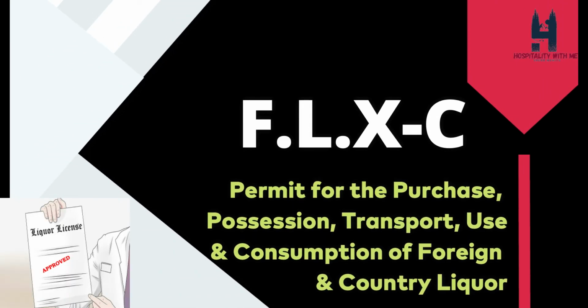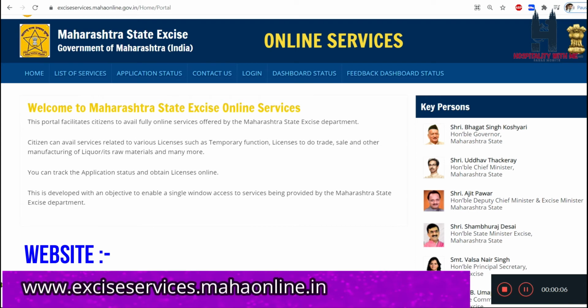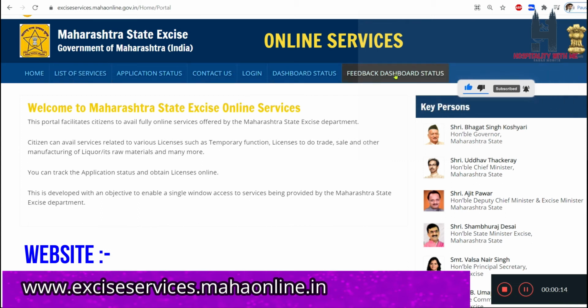So today we are going to see how to obtain FL-XC, that is, the permit for purchase, possession, transport, use and consumption of foreign liquor and country liquor. For that you require to visit the Maharashtra State Excise website, that is exciseservices.mahaonline.in, in which you will have multiple options such as home, list of services, application status, contact us, login, dashboard. So we require to click on login.